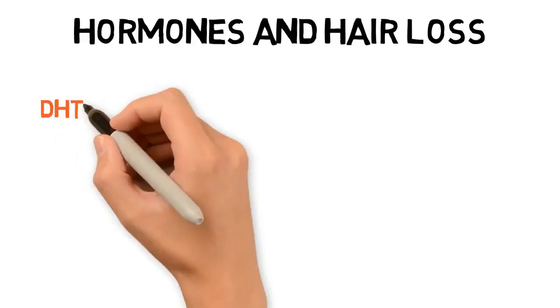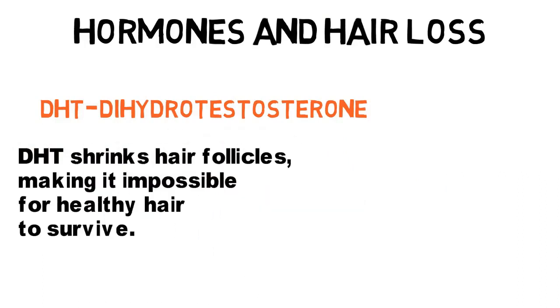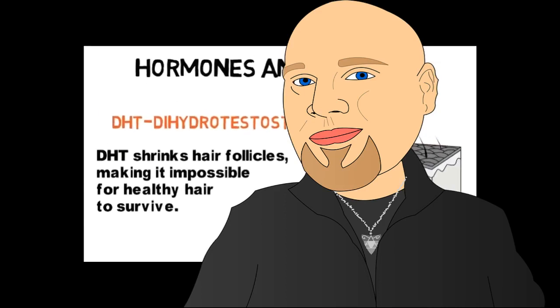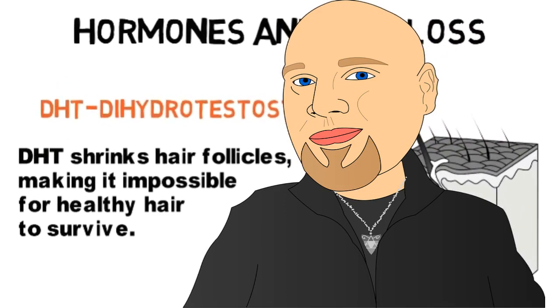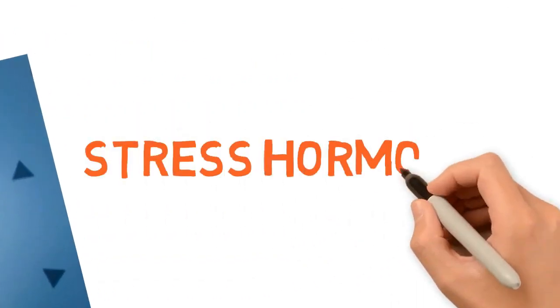Let us take hormones first and see how they contribute to hair loss. DHT, dihydrotestosterone produced locally at the site of hair follicles by 5-alpha reductase, and not systemic DHT, is the primary causal factor in male androgenic alopecia. Dihydrotestosterone shrinks hair follicles, making it impossible for healthy hair to survive. Cortisol is often known as the stress hormone. Both high and low levels lead to hair fall.